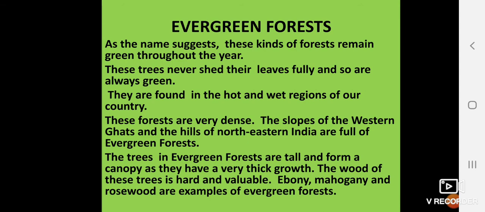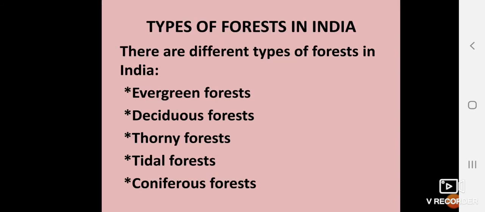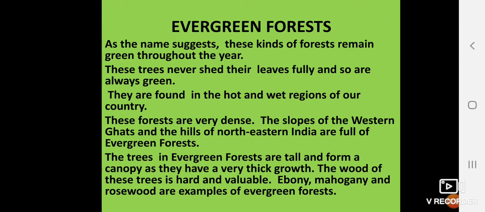These forests are very dense. When you go in these forests, you will see trees everywhere. They are covered with trees. Greenery is there on the slopes of the Western Ghats and the hills of northeastern India. On the map, you can see the Western Ghat slopes and the northeastern part of India covered with evergreen forest. The trees are very tall.